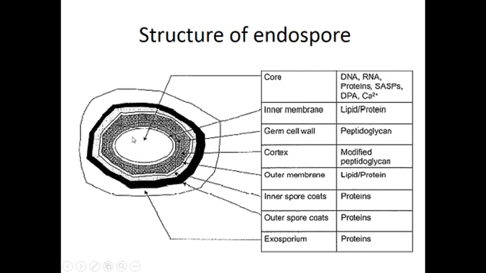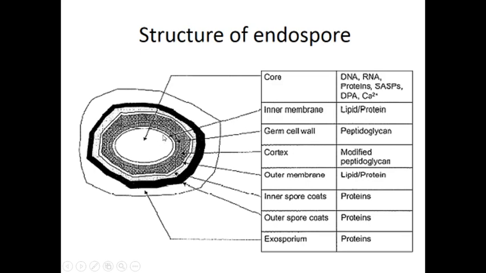And this core region is present in the central location of the endospore, and is surrounded by a thin membranous structure, known as the inner membrane. You know very well, this core consists of DNA, RNA, protein, dipicolinic acid, calcium ion, as well as some essential enzymes.